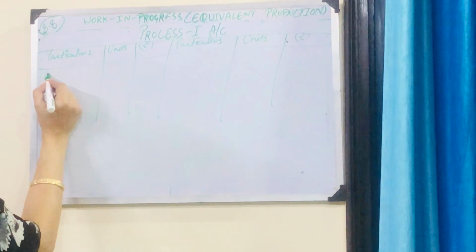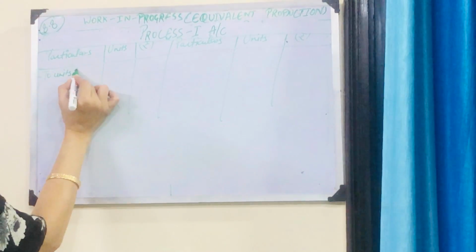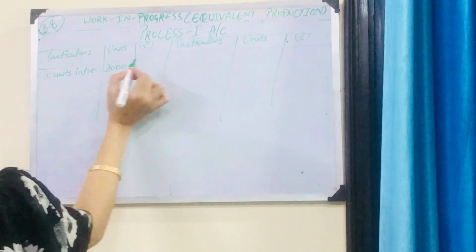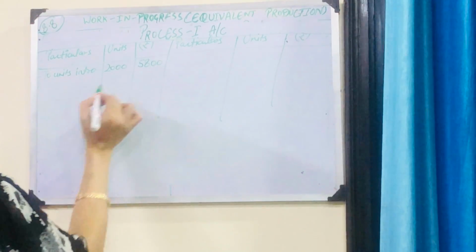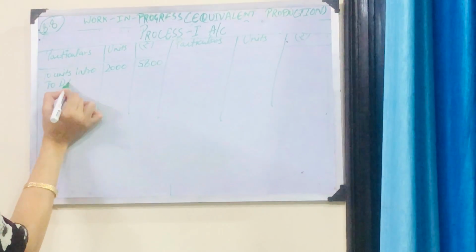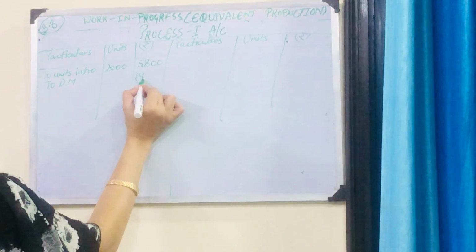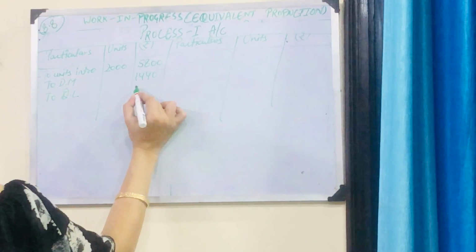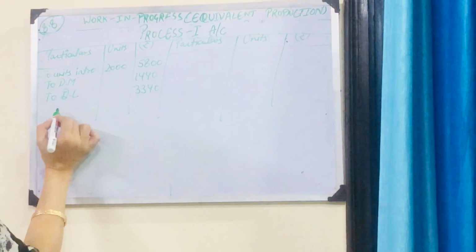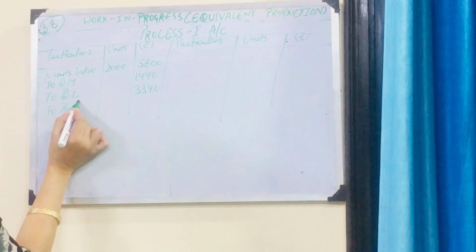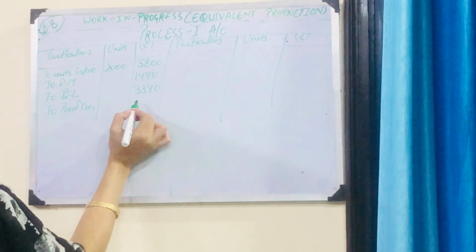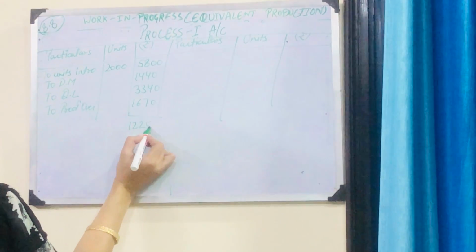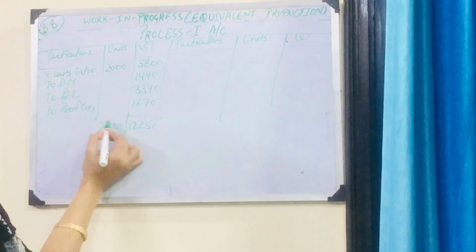So we had units introduced. Units introduced were 2000 and the amount was 5800. To direct material 1440. To direct labor 3340. To production overheads, that is your 1670. So the total is 12250 and 2000.